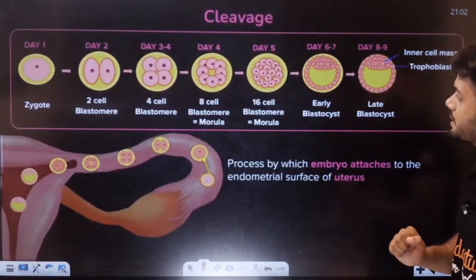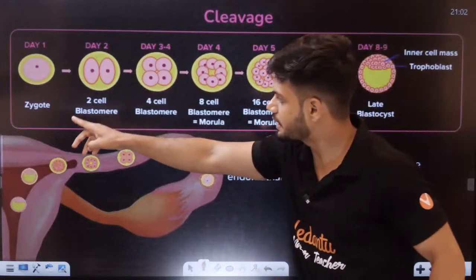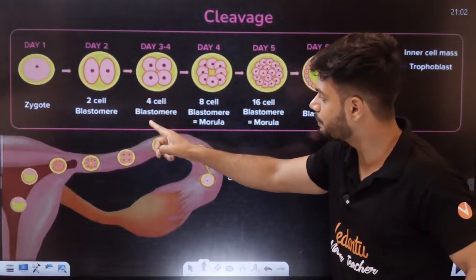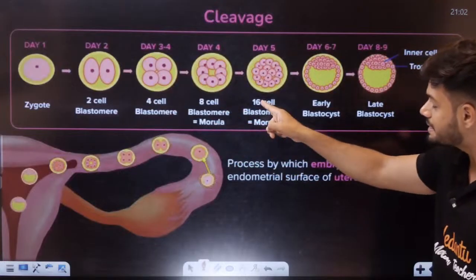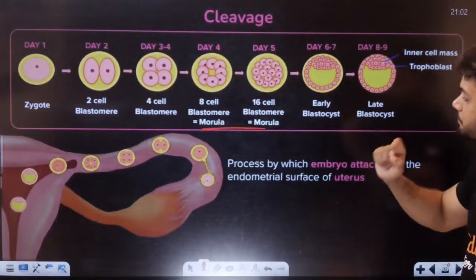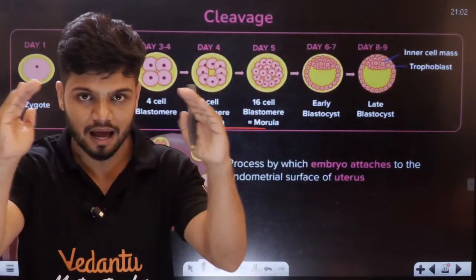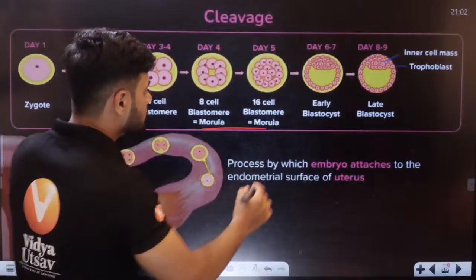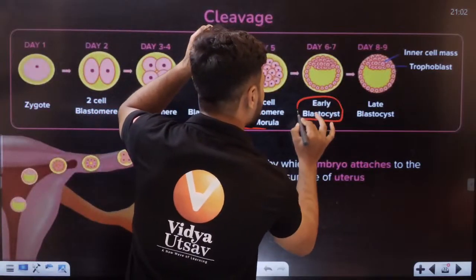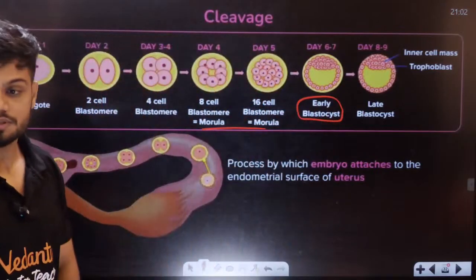You can see here also. So zygote, 2-celled, 4 blastomeres, 8 blastomeres, 16 blastomeres, all of these are called morula. Then, students, once the segregation happens, that is called a blastocyst. Blastocyst right here.